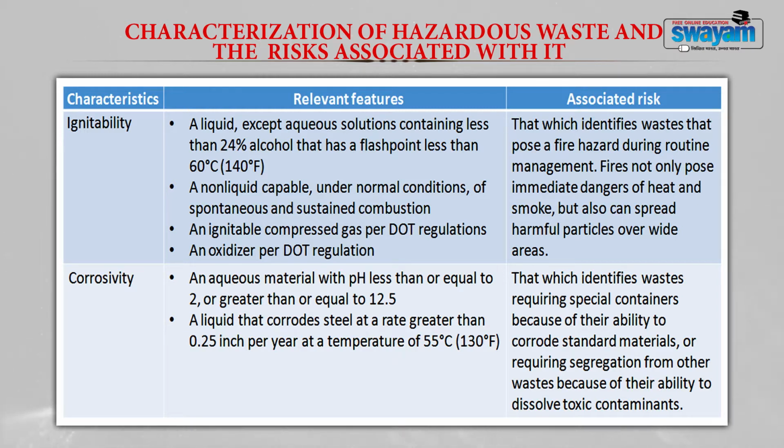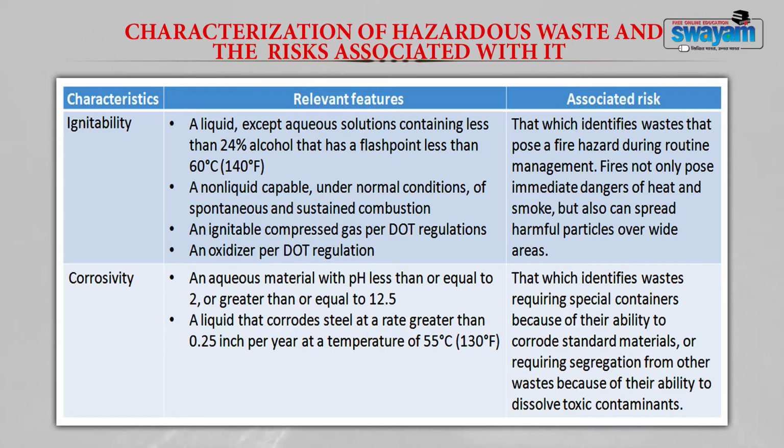What are the associated risks with ignitability? Any substance identified to possess a fire hazard during routine management. Fires not only pose an immediate danger of heat and smoke, they also spread harmful particles over wide areas. The second characteristic is corrosivity.